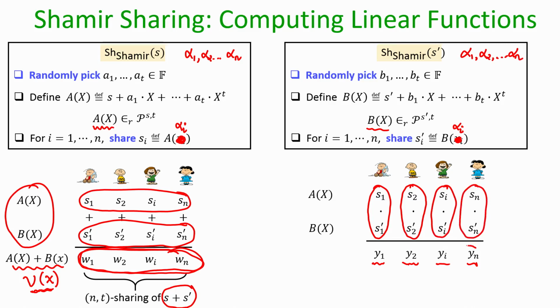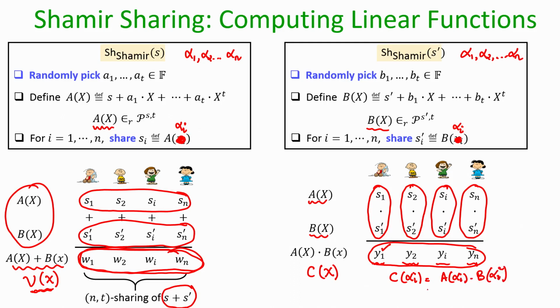Now, what can I say about the vector of these new n values? Do they constitute shares of the secret S times S prime? If I consider the product of the two polynomials A of x and B of x, let us call that polynomial C of x. C of x evaluated at alpha i will be equal to A of alpha i into B of alpha i.